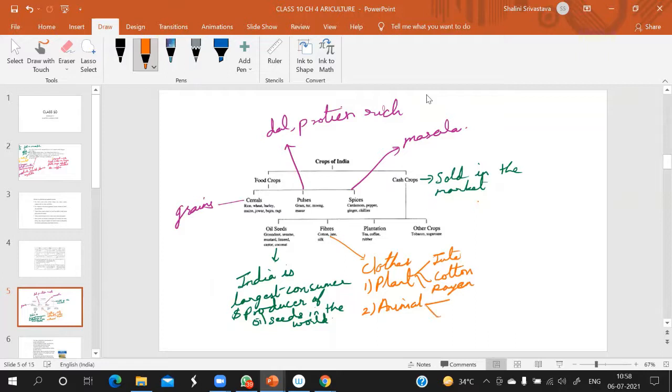Animals say we get leather and silk. What did you write? Rayon, R-A-Y-O-N, rayon. Okay. Now plantation. What is plantation crops? Plantation, again, large fields, single crop, and other crops. There are some other crops also like tobacco and sugarcane. Am I clear? Is it clear?